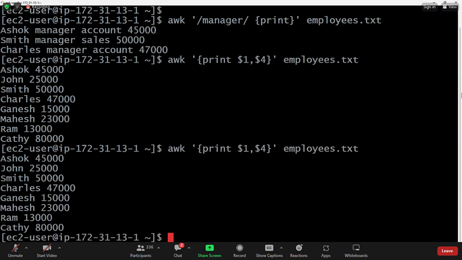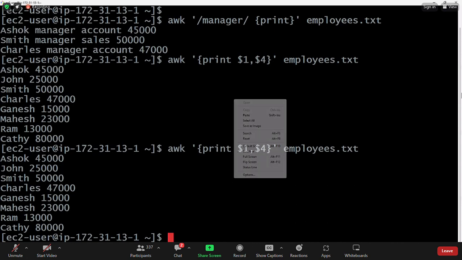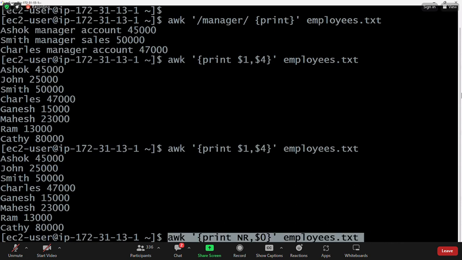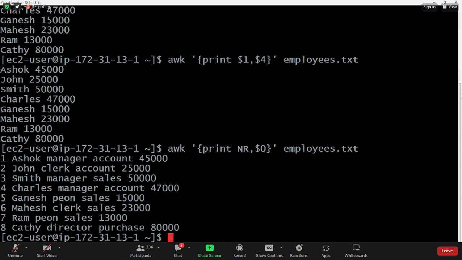Name of the employee and salary of the employee we are printing. And print NR comma $0. Okay, so I'm printing all the lines along with the line numbers by using this NR comma $0. Everything is printing along with the line number.